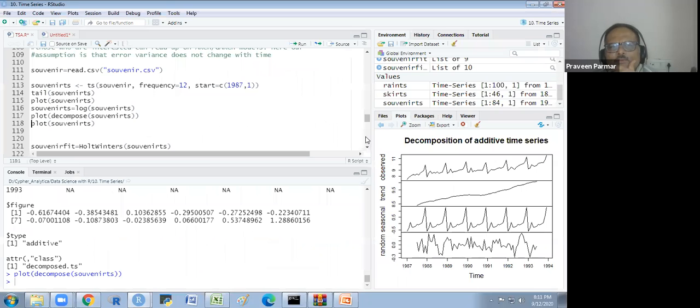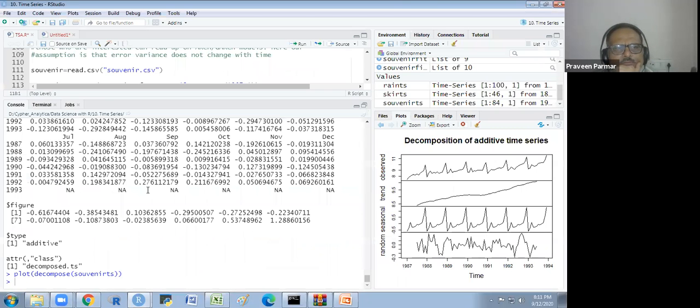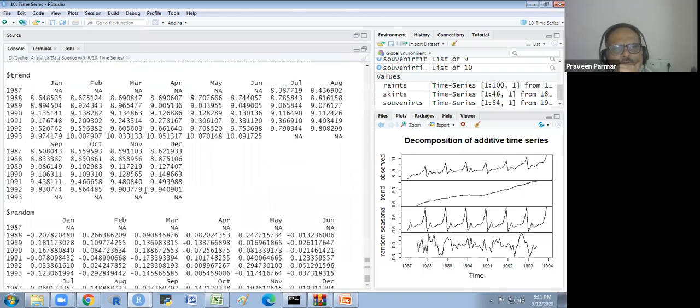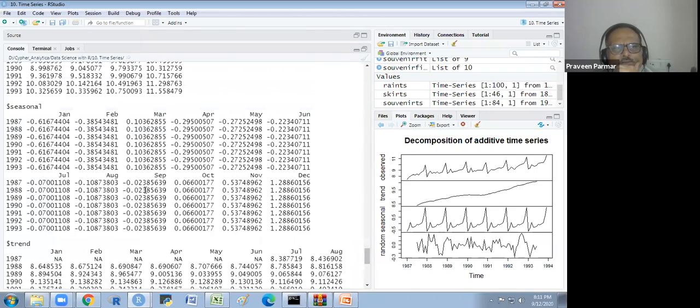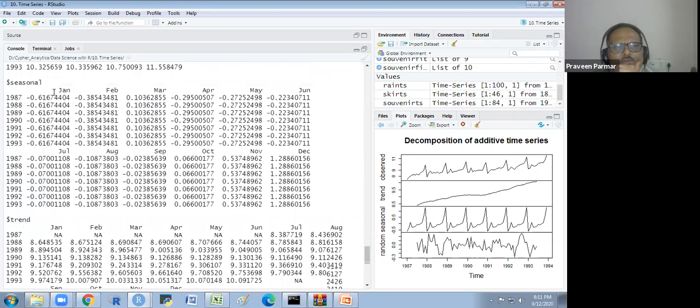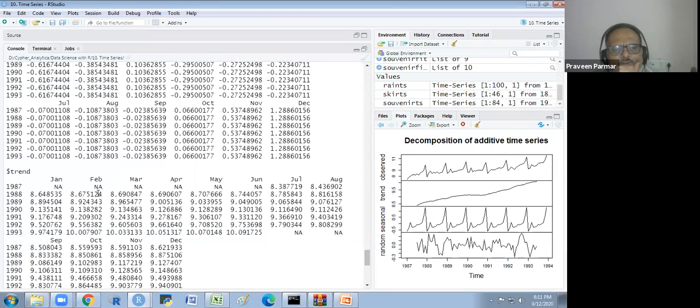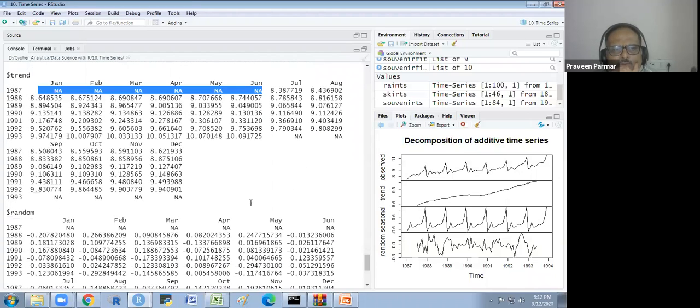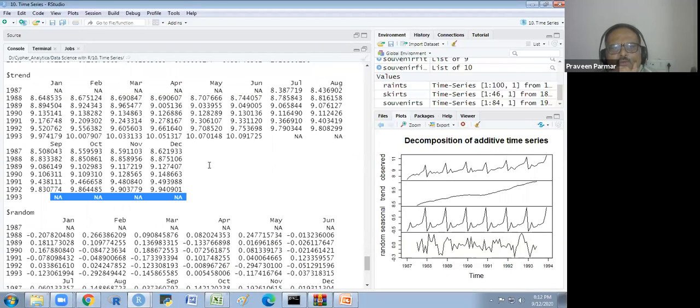We could decompose in this way, and there are the values also. In the first part we will not get anything. The seasonality is there, but the trend is not given for the first one. For the first 6 months, we are not getting the trend. NA is there, and then the trend started. You see here it is not from the beginning. It is from here, and it is also not for the last. You will see the last 6 months, we don't have that.